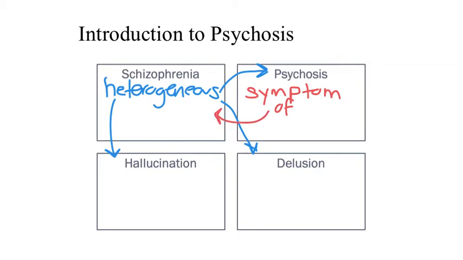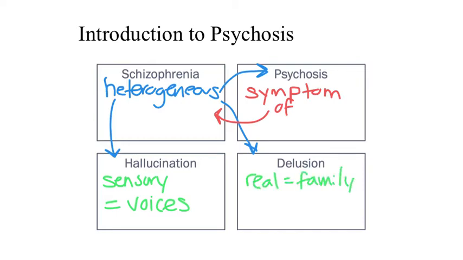A hallucination is a sensory perception that is disconnected from real external stimuli. An example of a hallucination is hearing voices. A delusion is a belief about something real that is not true. So if you take something real, like your family, and you have a belief about them that is not true, like your family wishes to hurt you, that would be considered a delusion. Hallucinations and delusions are characteristic of individuals with schizophrenia.